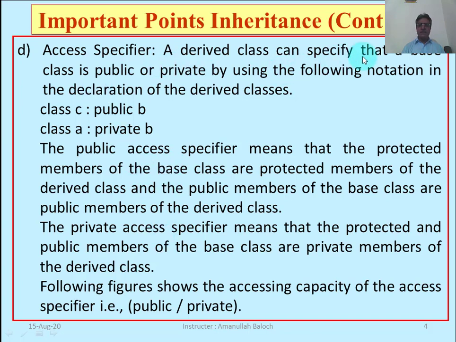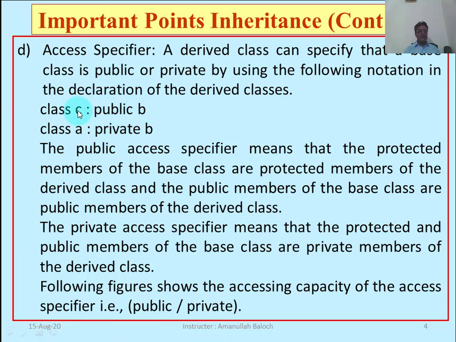A derived class can specify that a base class is public or private. When we connect a base class with the derived class, then base class may be publicly derived or privately derived by using the following notations in the declaration of the derived class. During the definition of derived class, we declare like this. Let's first say C is the derived class and B is the base class. Then class C, we are defining C class and we are connecting it with the base class either publicly or privately. Public B.